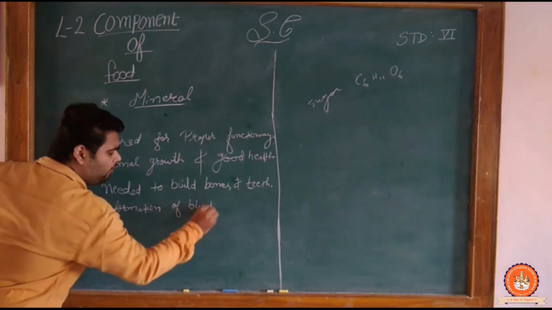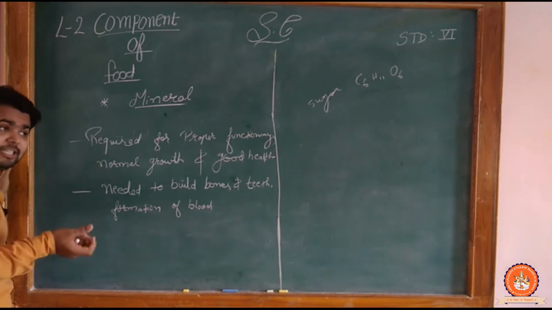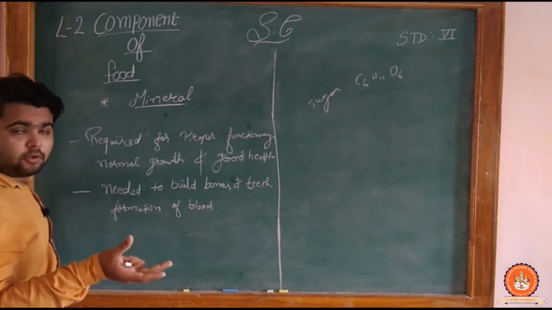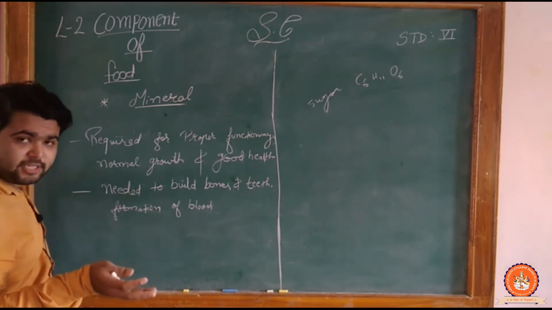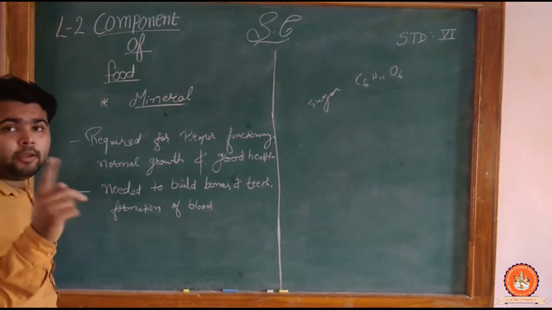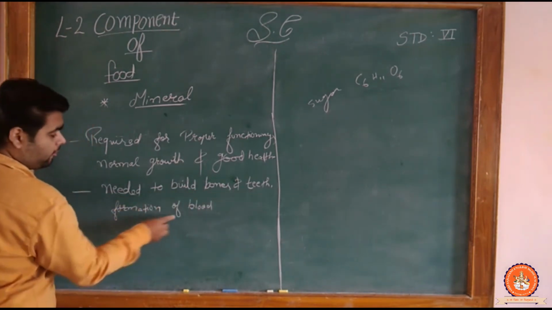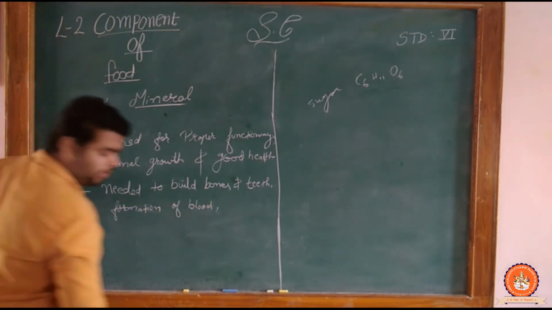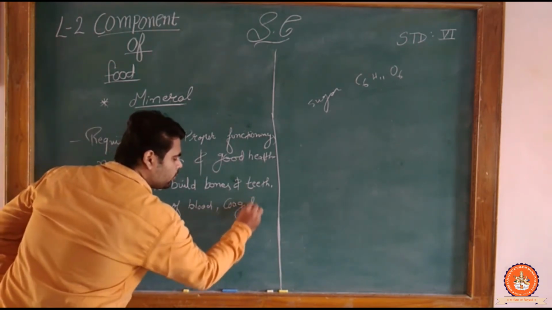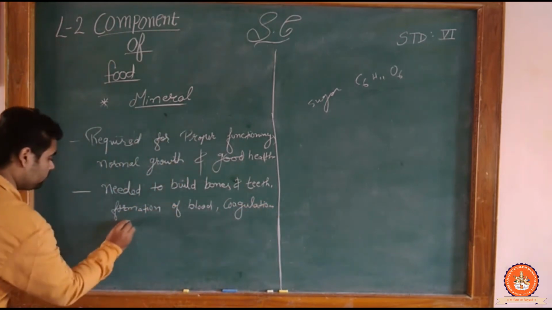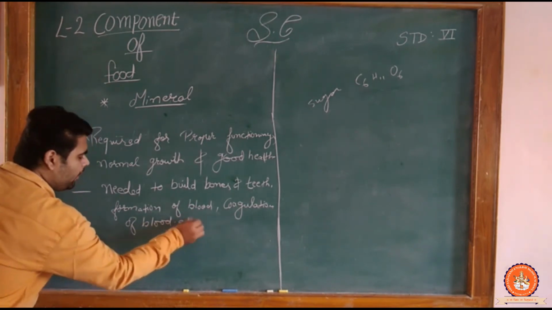So how the blood is going to be formed, it comes from B12. While we are eating vegetables and fruits or meats, clear, vegetarian and non-vegetarian things, we are getting all types of minerals. Clear? Needed to build bones and teeth, formation of blood. After that, what? Coagulation of blood. And many more things are going to help us.